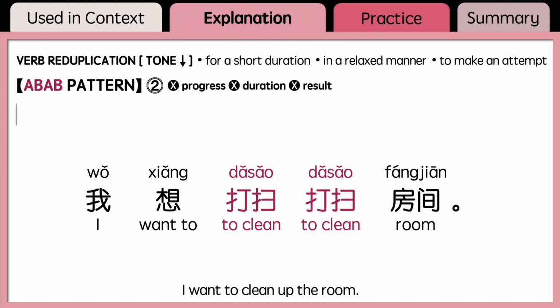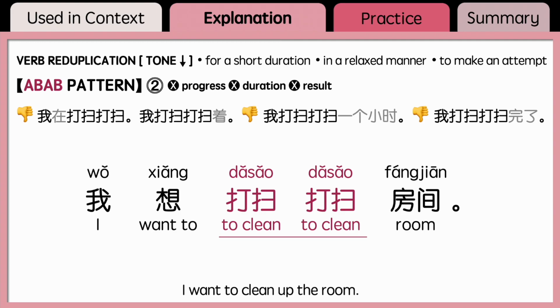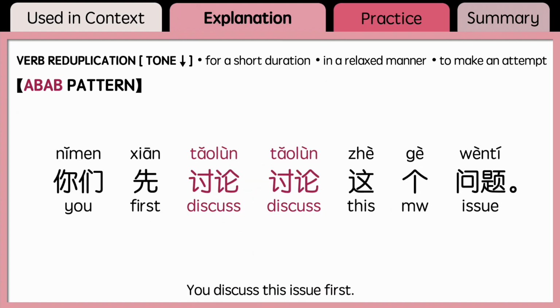So, do not say 我在打扫打扫 or 我打扫打扫着 or 我打扫打扫1个小时 or 我打扫打扫完了. 我想打扫打扫房间. This sentence expresses that I want to clean up the room. By reduplicating the verb 打扫, it expresses the idea of cleaning up the room briefly in a relaxed manner.